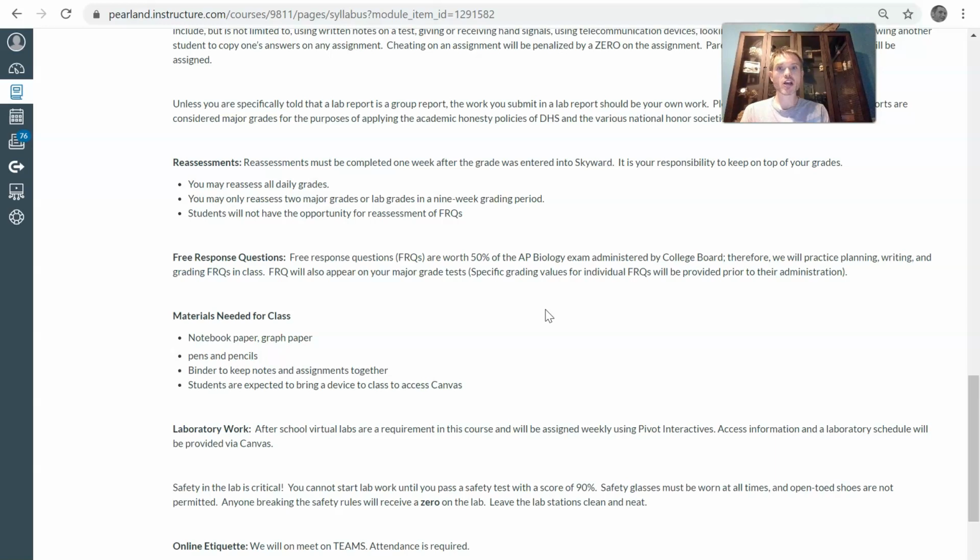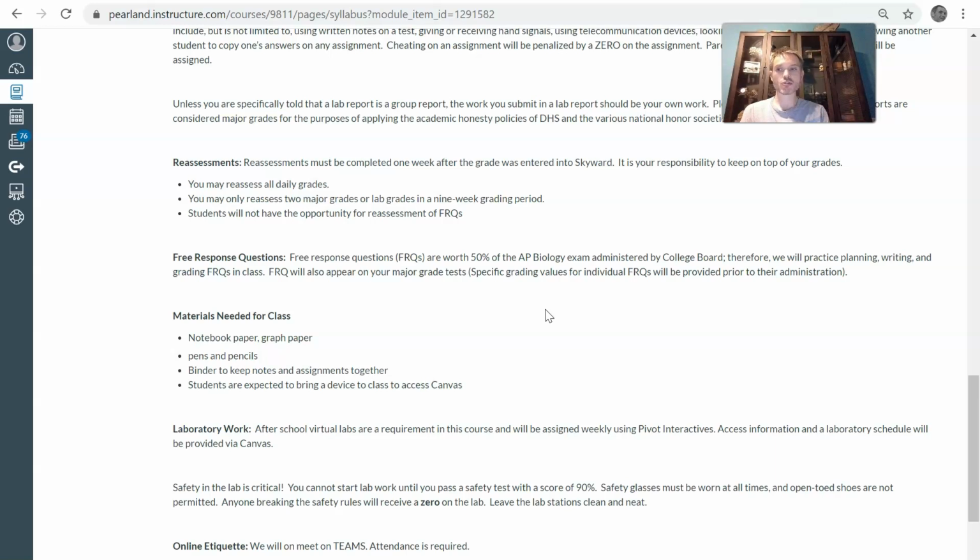And you can see right there, the free response questions, they are worth 50% of your major exam grade, so we will do practicing with those. Those will be worth a major test grade, but they won't be worth the same amount as a full test. What you need in class: paper, pencil, graph paper. I will be asking you to do graphs on Canvas.